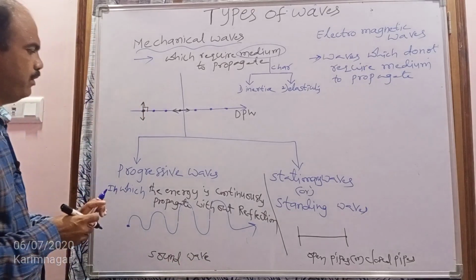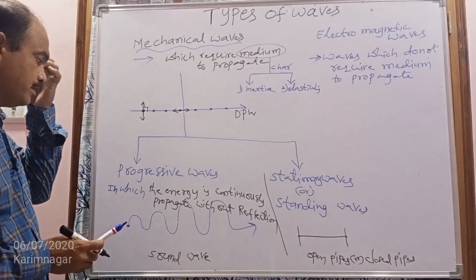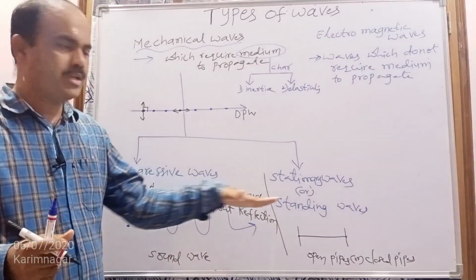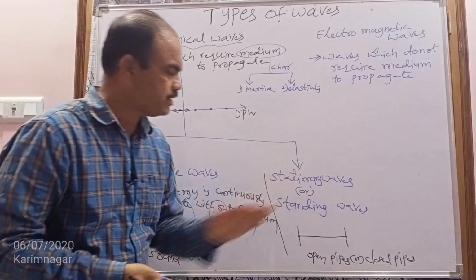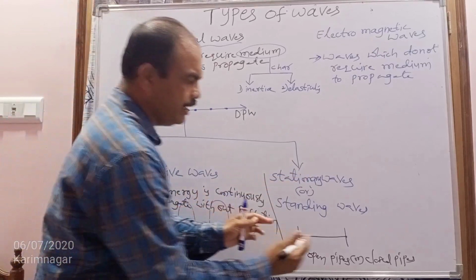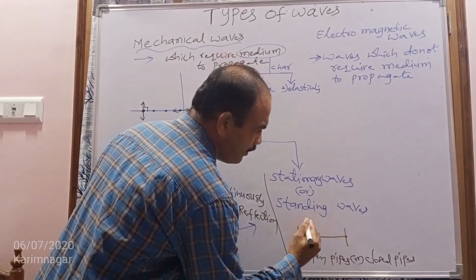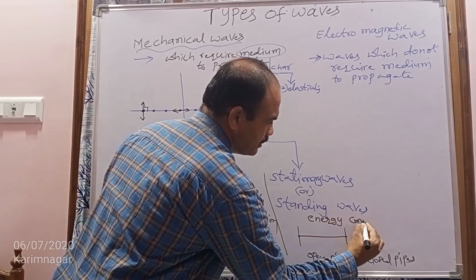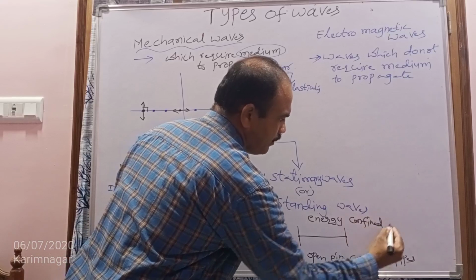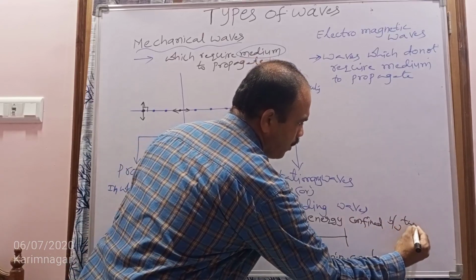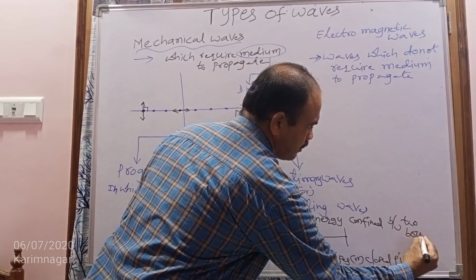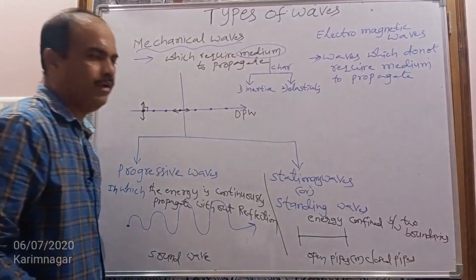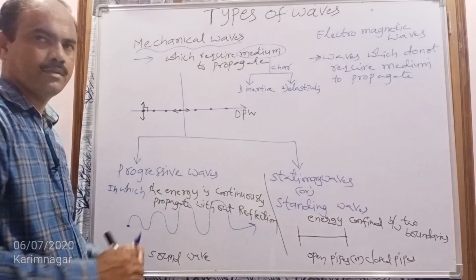Sound wave is an example of a progressive wave. This is about the information on progressive and stationary waves. In a progressive wave, energy is continuously propagated, but in a stationary wave, the energy is confined between two boundaries.